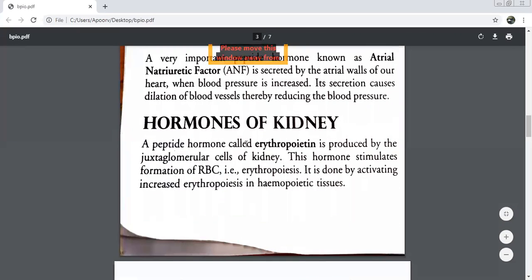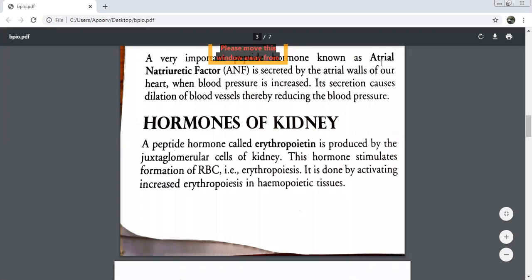We move on to the hormone of the kidney. What was the name of the hormone that we had in the heart? Very quickly. ANF. It was secreted by the atrial walls. And this hormone causes what in blood vessels? Dilation of blood vessels. Because of which what happens to blood pressure? It reduces.